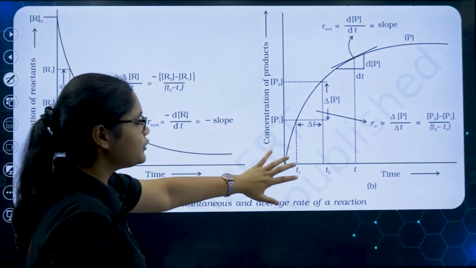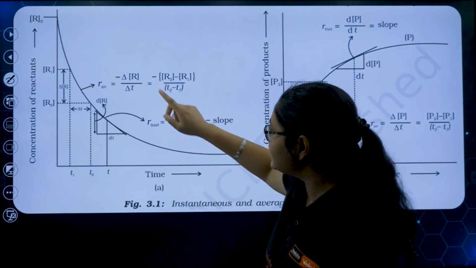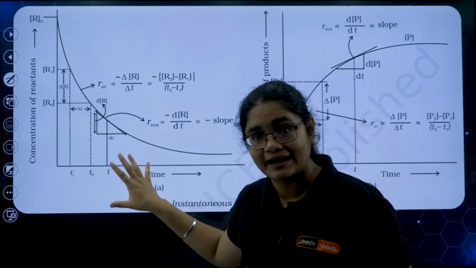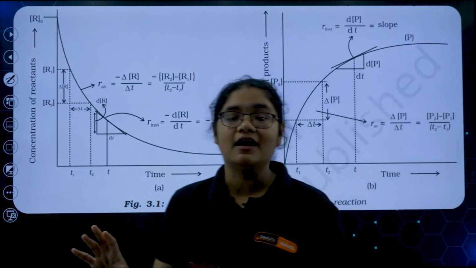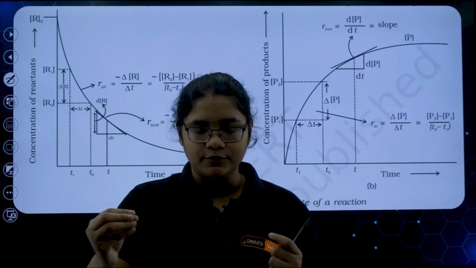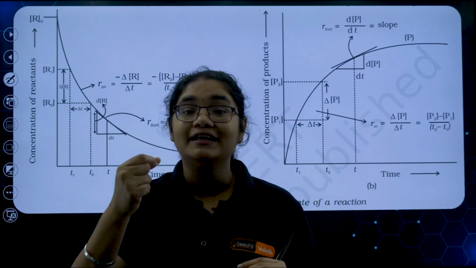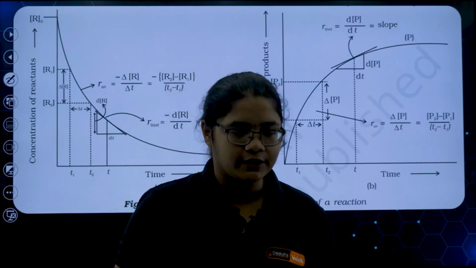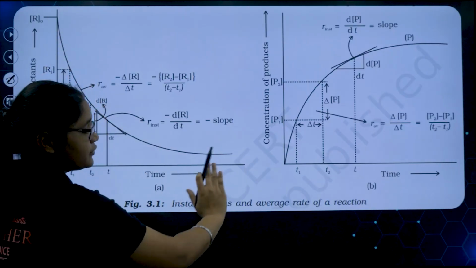Now you see this is a graph. Can you see the graph and tell me what is happening here? Here the concentration is decreasing, so this graph is with respect to a reactant. And here the concentration is increasing, so this graph is with respect to a product. Whenever we calculate average rate, we take a certain, bigger time interval. Whenever we calculate instantaneous rate, it is calculated from the slope of the graph. I'll explain. First let's talk about the graph where I have the concentration of the reactant.